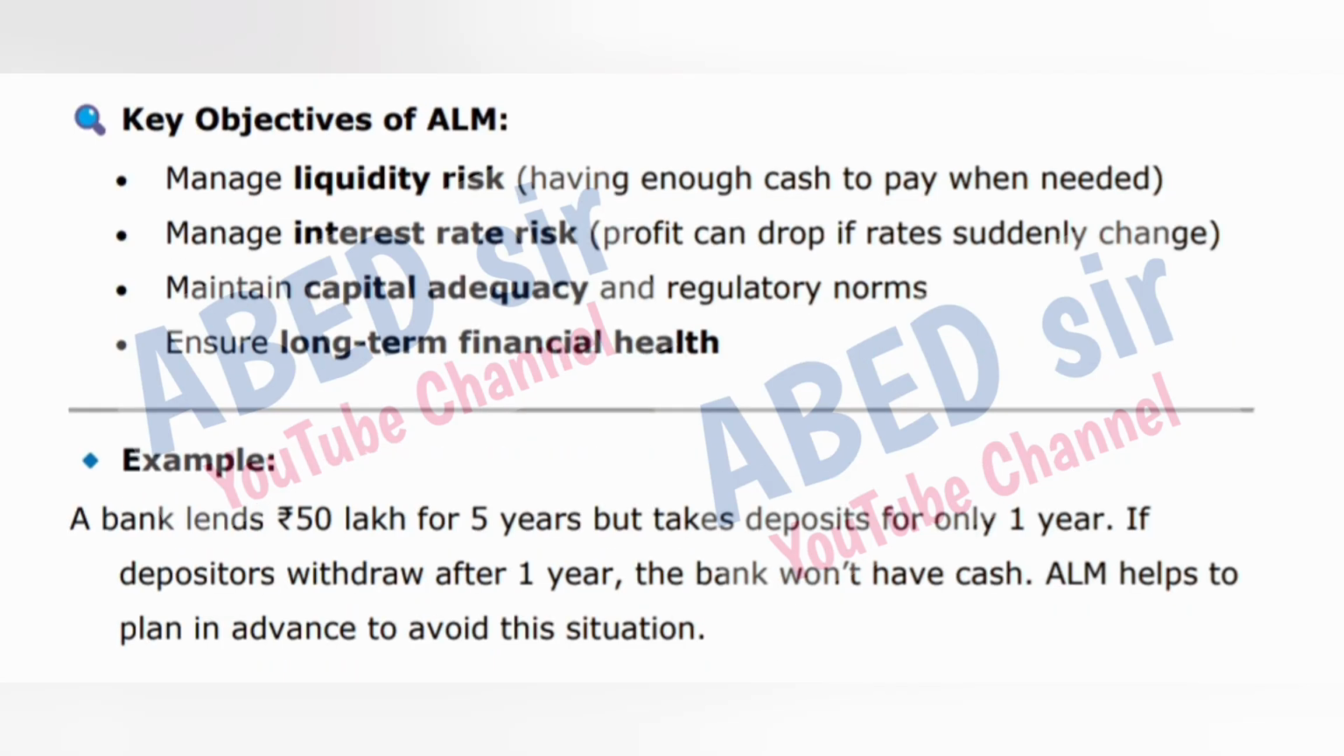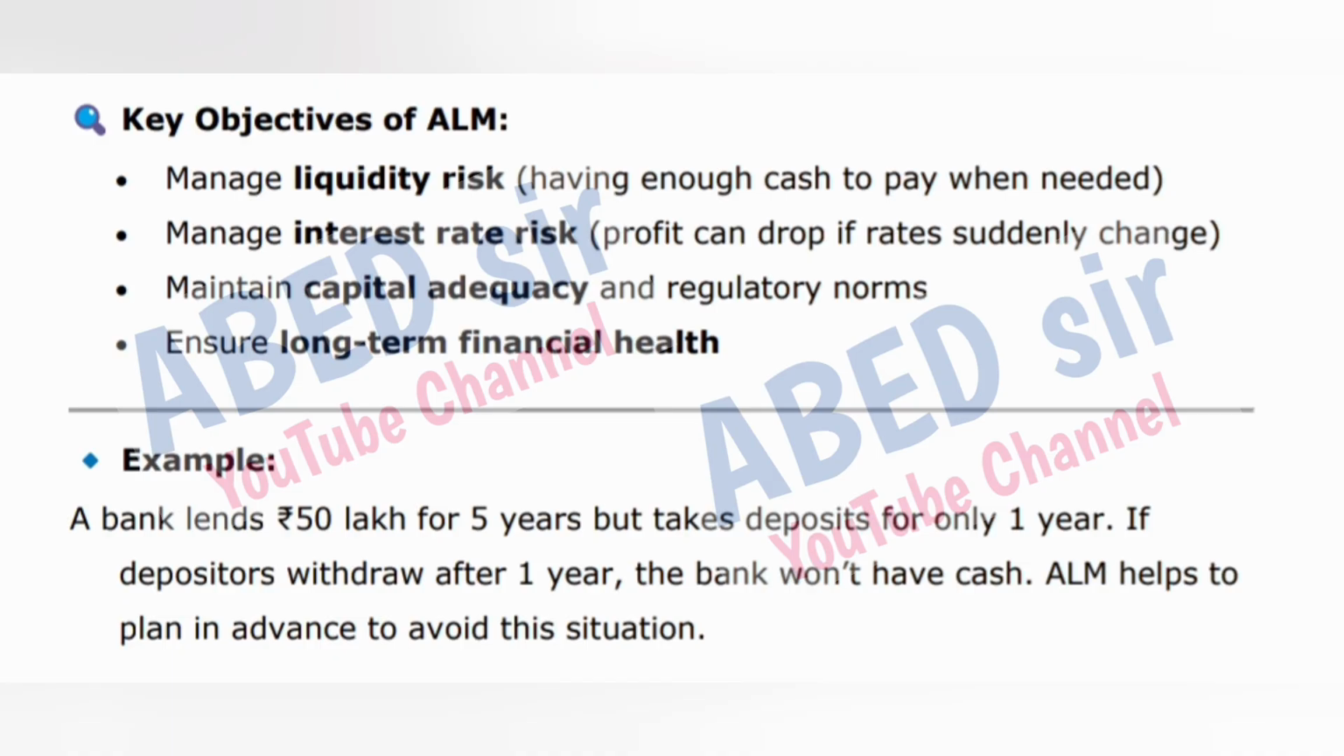Key objectives of ALM. Manage liquidity risk, having enough cash to pay when needed. Manage interest rate risk, profit can drop if rates suddenly change. Maintain capital adequacy and regulatory norms. Ensure long-term financial health.